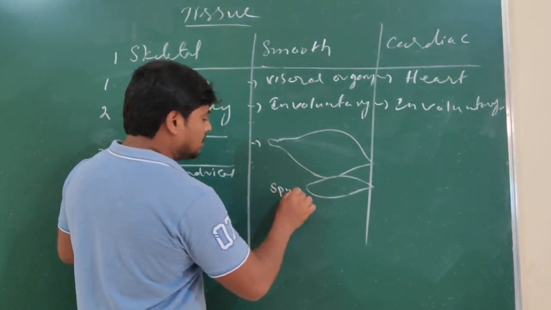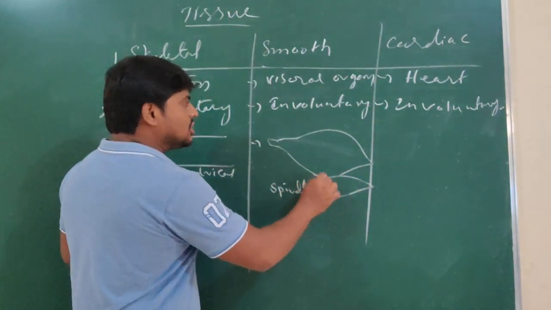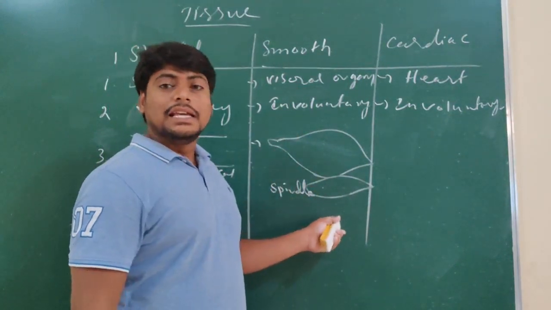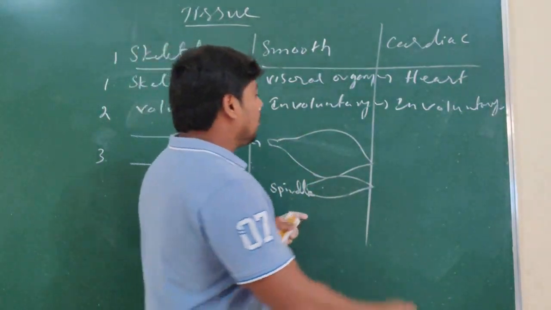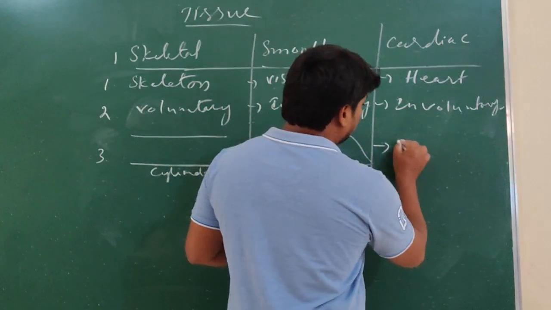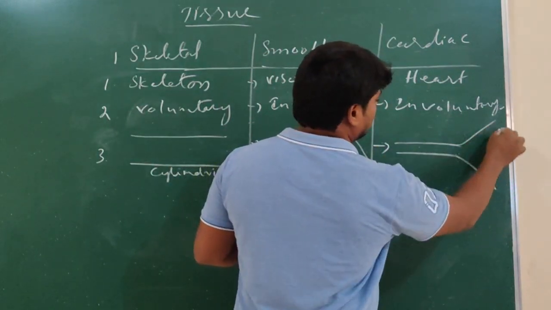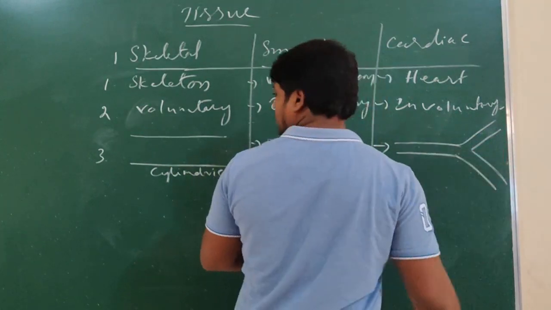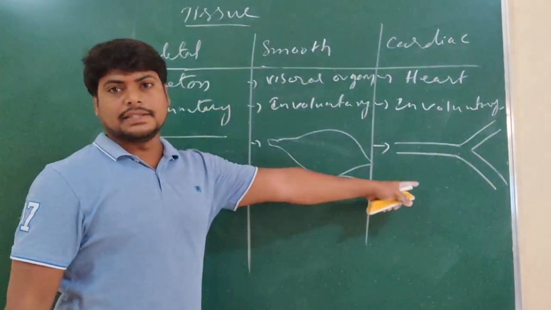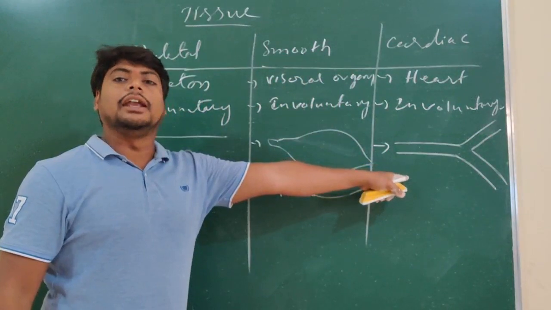The smooth muscle shape is spindle shape. And cardiac muscles are found cylindrical with branches. They are cylindrical and branched.